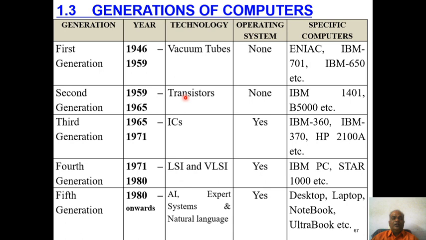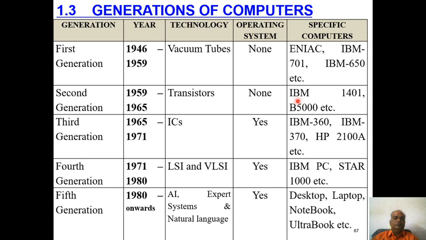In this second generation, the popular specific computer systems are IBM 1401, IBM stands for International Business Machines. Next, another system is B5000.